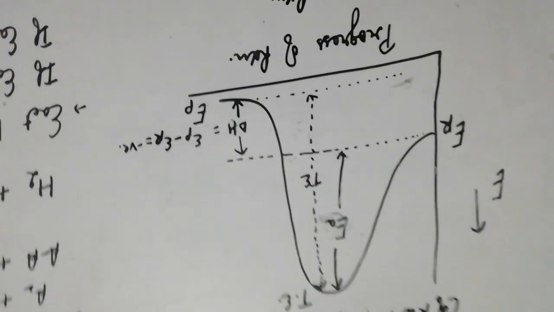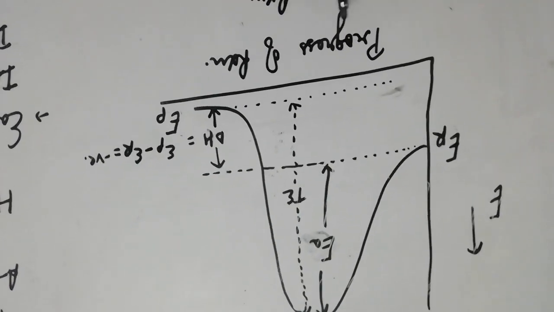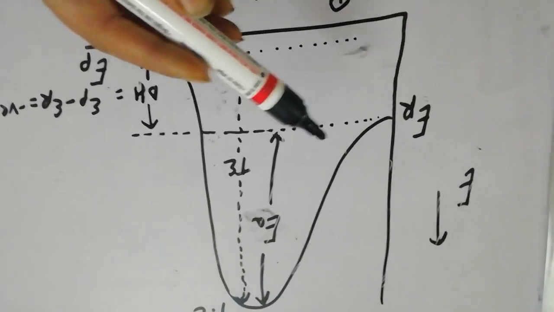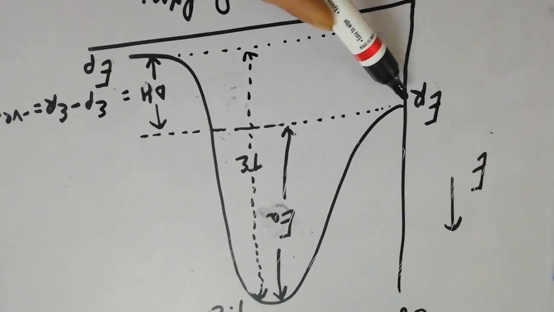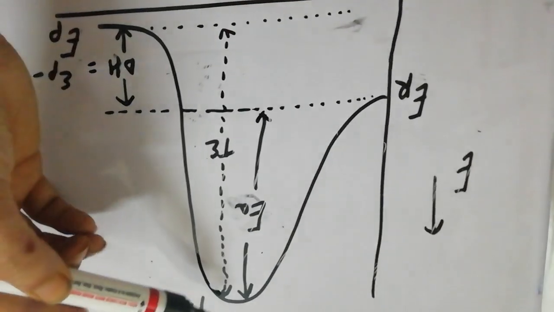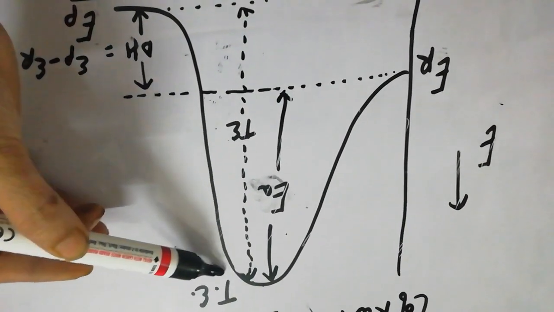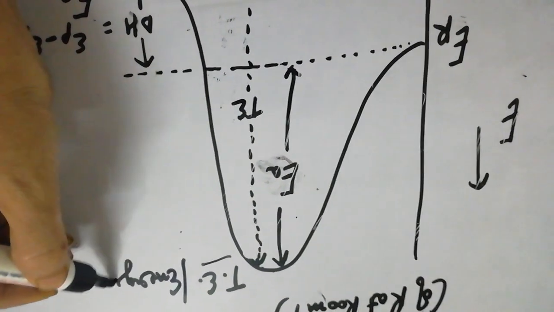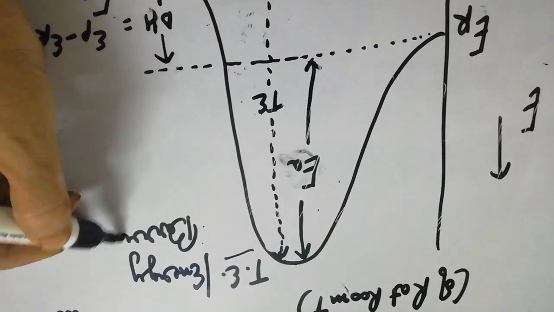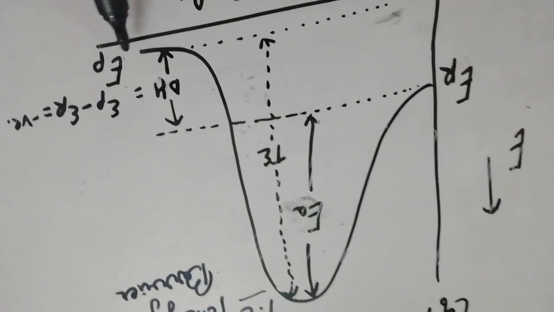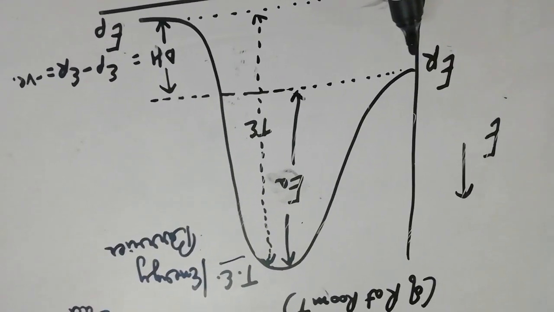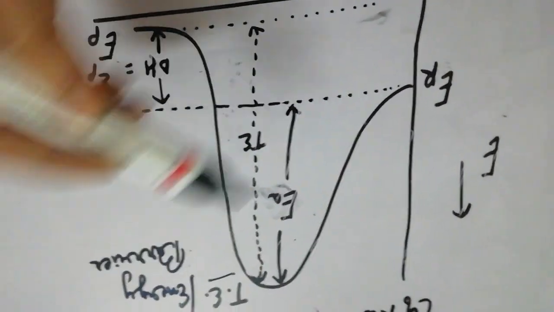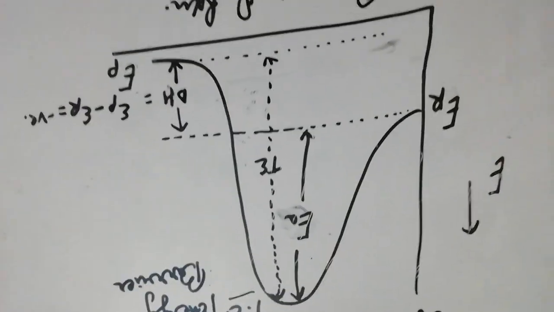And we can draw the graph as follows: on the x-axis we plot the progress of the reaction, and the y-axis has the energy of the reactants. So the graph comes out like this. This is the energy of reactants. This is the energy barrier, the topmost point, which represents the threshold energy. And here this is the energy of products. So for reactants to convert into products, they require how much energy? That is the threshold energy, and they have to cross this energy barrier to convert into products.